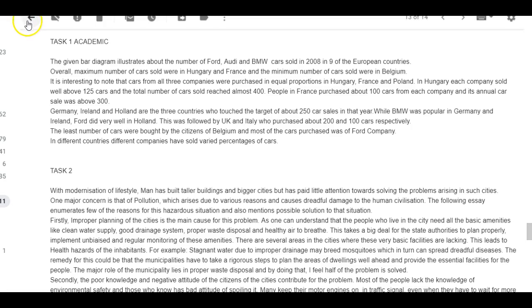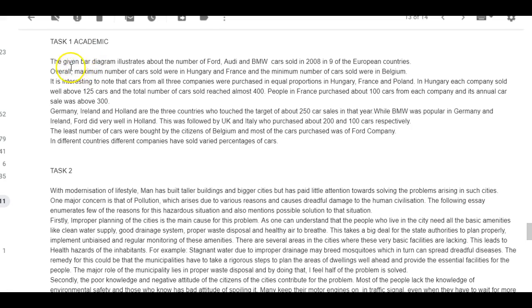Okay, so the given bar chart, it's not called a bar diagram, it's called a bar chart. The given bar chart illustrates the number, not about, the number of Ford, Audi, and BMW cars sold in 2008 in 9 of the European countries.